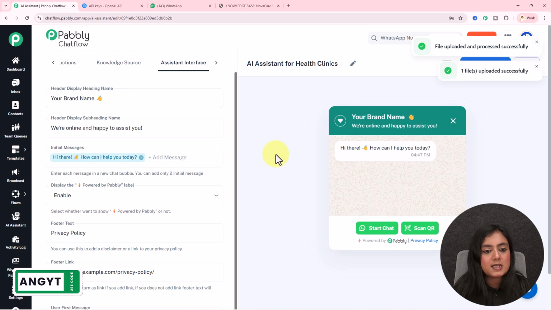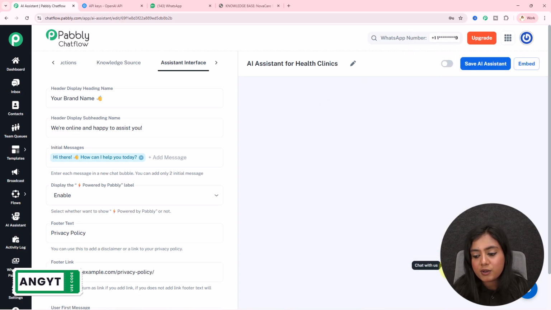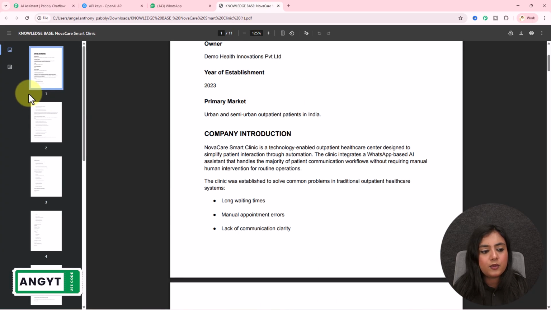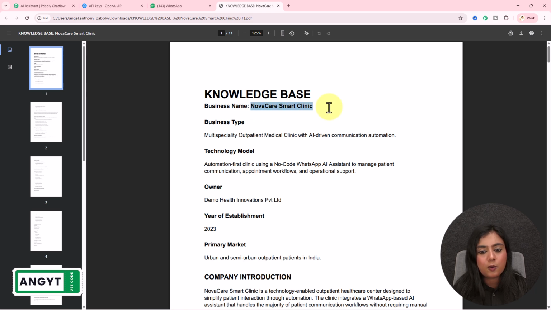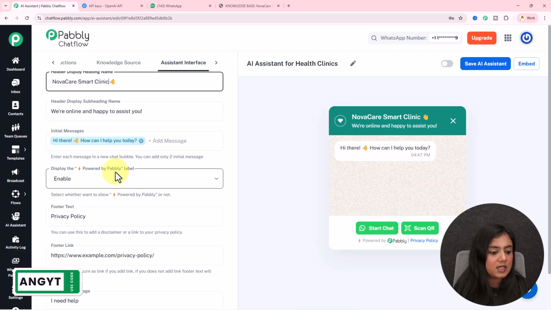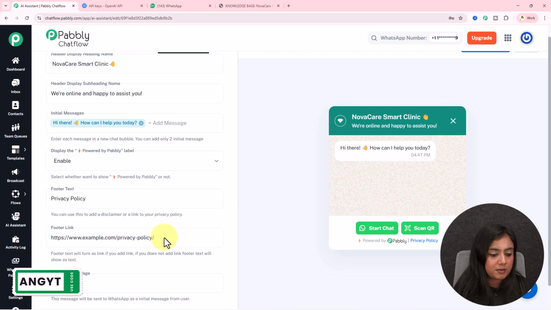After knowledge source, next is assistant interface. Assistant interface is required when you're adding this AI assistant on your website. If you have your Health Clear Clinic website, on the corner of the website, you can add a support agent like this. You can do that with Pabbly Chatflow as well, okay? If you want to add in the brand name over here, you just have to copy the name of your brand and paste it in the field. If you want to change the display subheading, initial message, enable or disable the Pabbly branding, or add in a footer link like this, you can do it from this section.